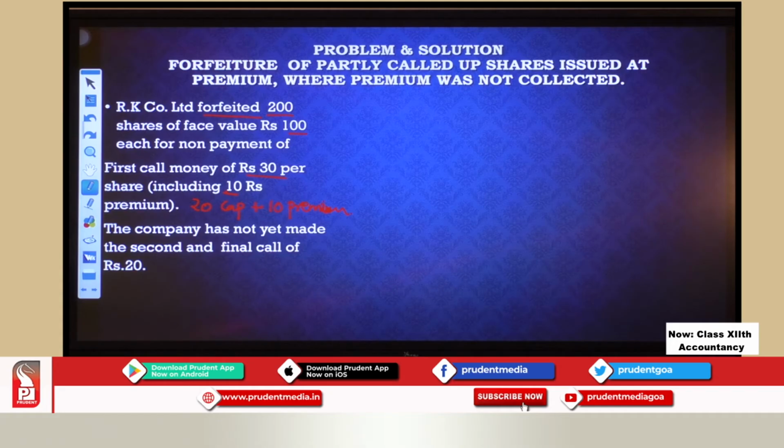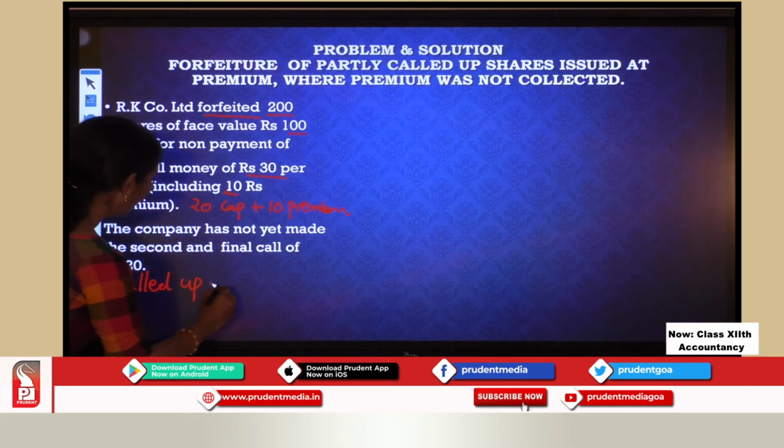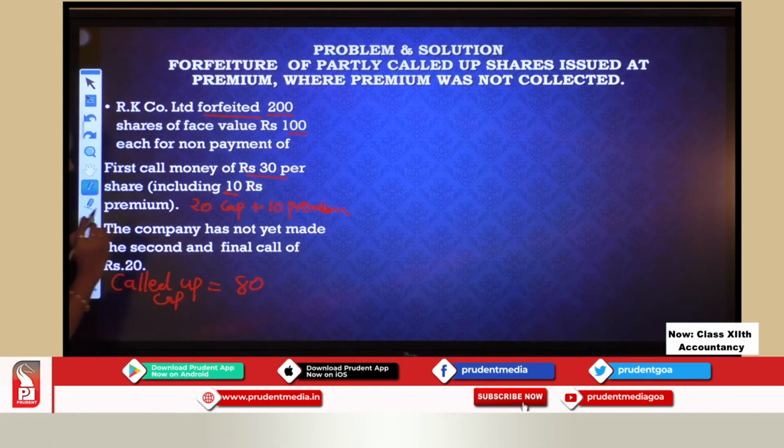Now, the company has not yet made the second and final call of rupees 20. So the company has not asked to pay the final call. So, how much is the called up? Tell me, what is the called up capital? 100 rupees is the face value. 20 rupees is not called up. So called up capital will be 80. Called up capital is 80 rupees. Okay.